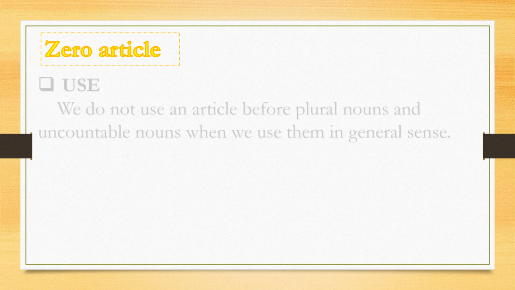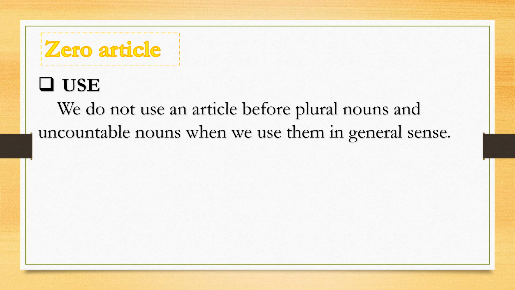Sometimes using an article before nouns or noun phrases is not necessary. In this case, we do not use any articles before them and we call it zero article. We do not use an article before plural nouns and uncountable nouns when we use them in a general sense.